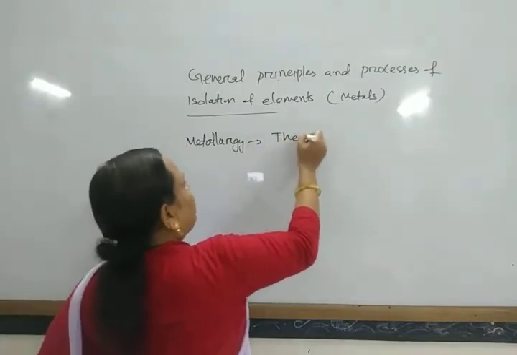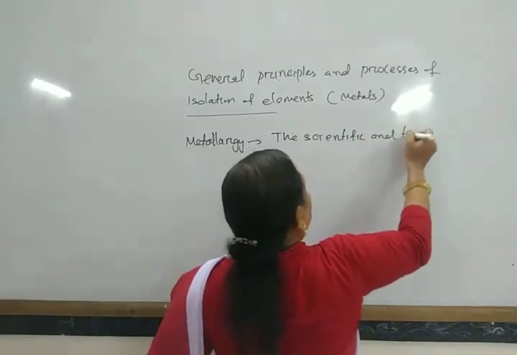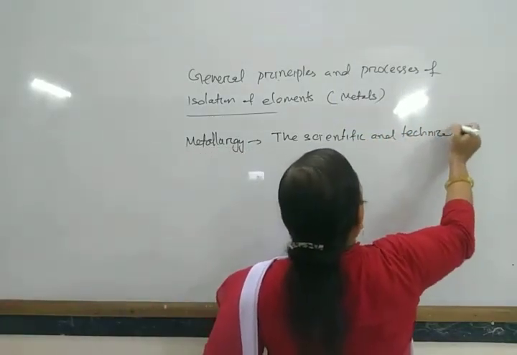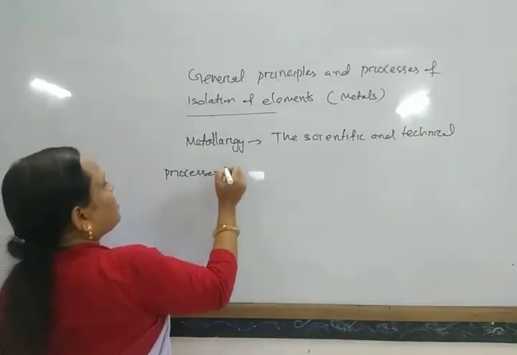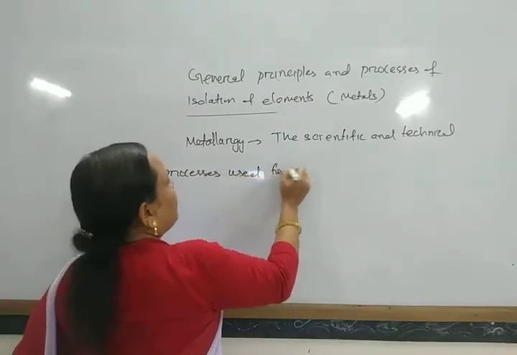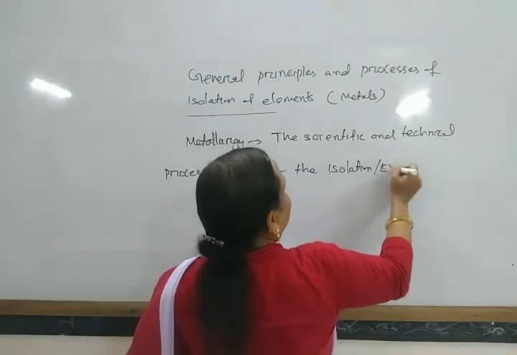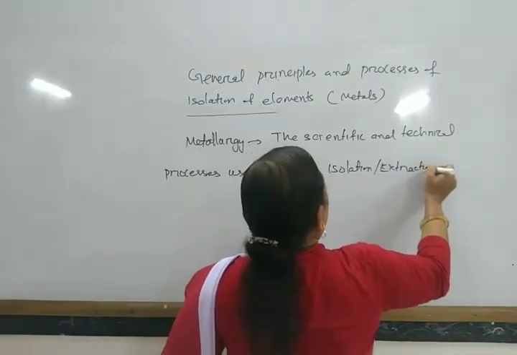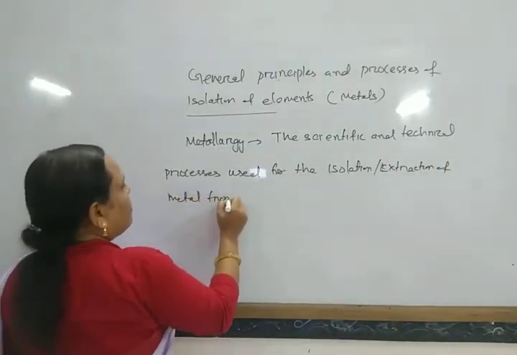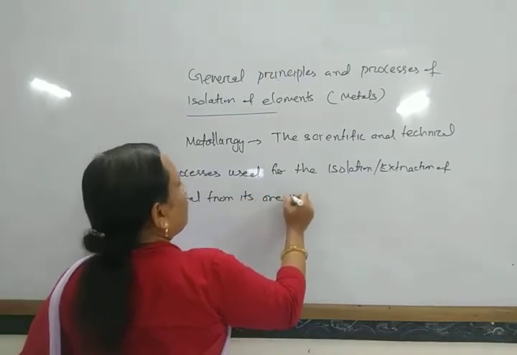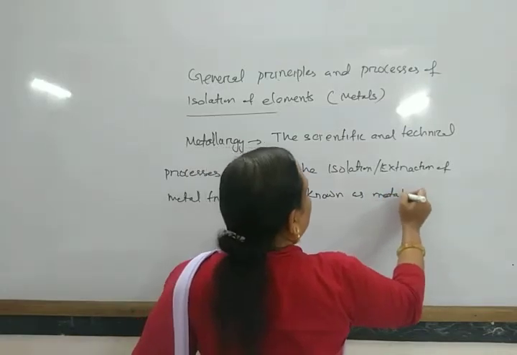So the scientific and technical processes used for the isolation or extraction of metal from its ore is known as metallurgy.